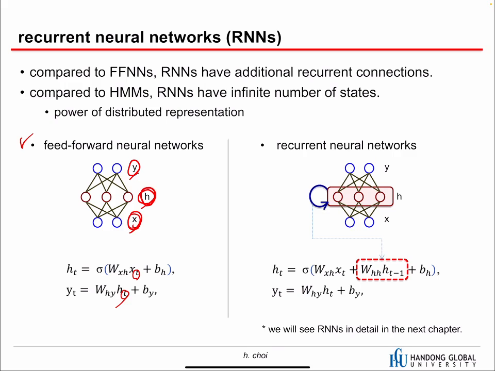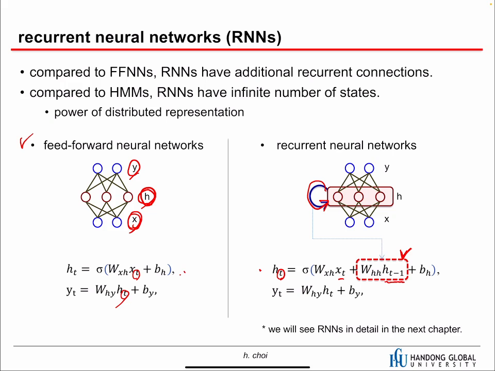Even when it is the convolution layer, when we have x, then we can have h. But in recurrent neural networks, as the title says, we have a recurrent connection here. So the equation is slightly different with this new term. Now t means something here. So h sub t is a function of x sub t and h sub t minus 1.